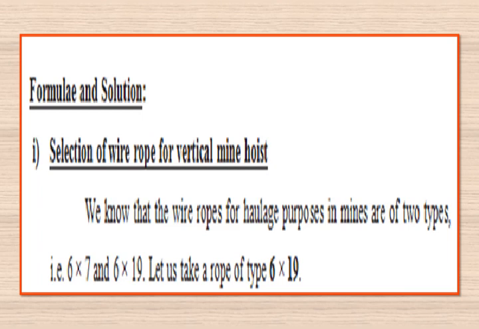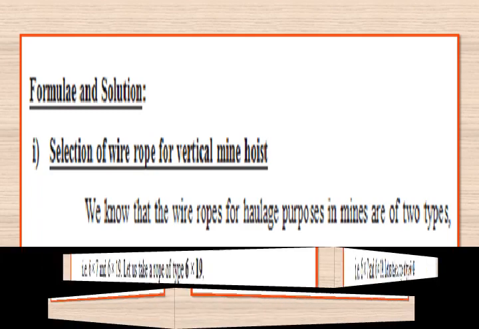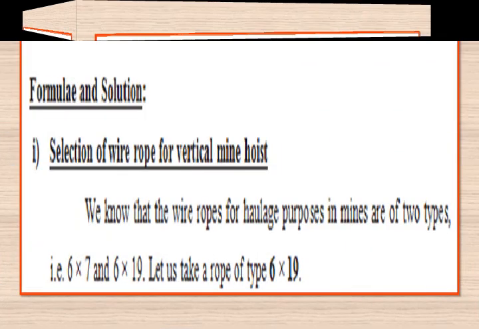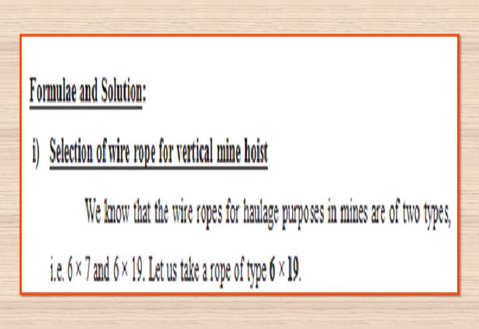In that, the first step is design. Okay, in that, selection of wire rope for vertical mine hoist. So we know that wire ropes for haulage purposes in mines are of two types, such as 6 into 7 and 6 into 19. 6 into 7 is nothing but a center core surrounded by 6 strands, each strand consisting of 7 wires.